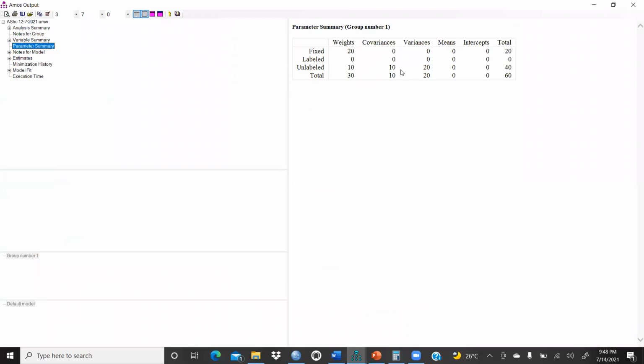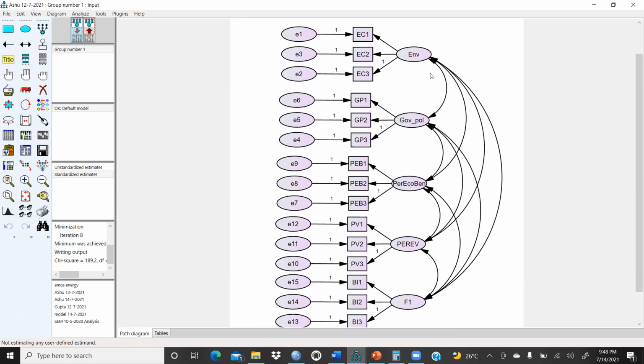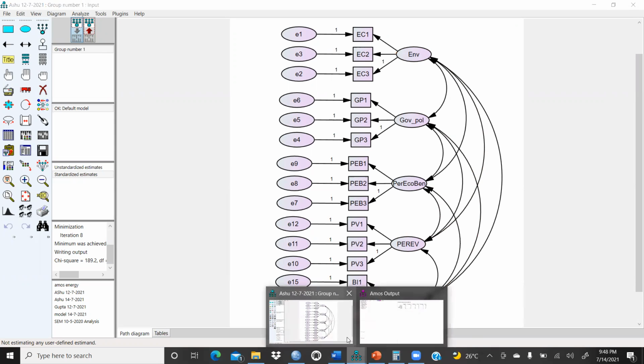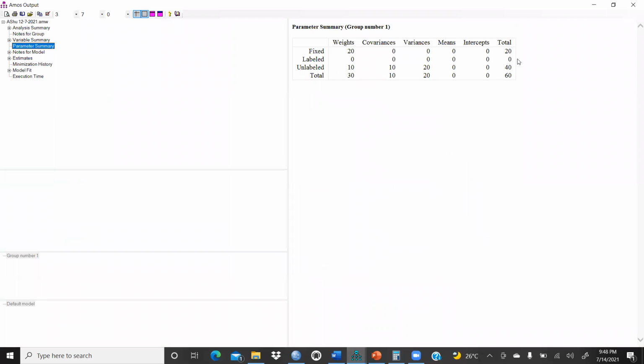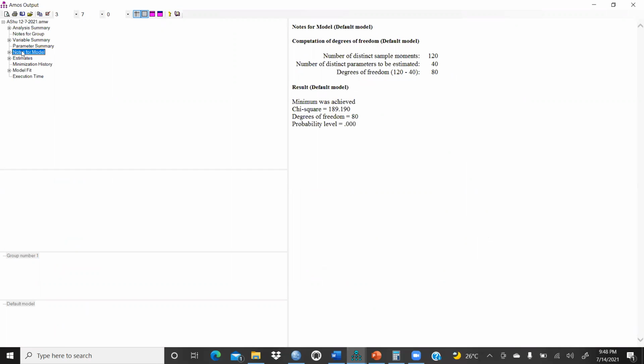And variances are 20 and total is 40. You could see here, variance we talk about, because what is the correlation between this factor with this factor, these are all covariances. Next we come to, so you understand, because we are unlabeled, we have to find out. So total is 60.